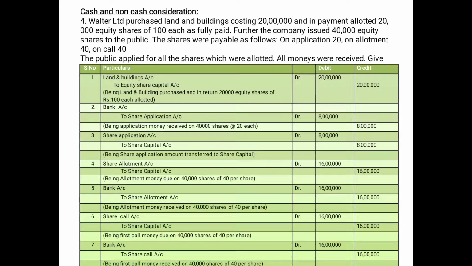So in this problem, first entry is for the land and building purchased for 20 lakhs, and the second and third entry is for application money received and application money transferred. Fourth and fifth entry is for share allotment money due and share allotment money received. Sixth and seventh entry is for share call due and for share call money received.